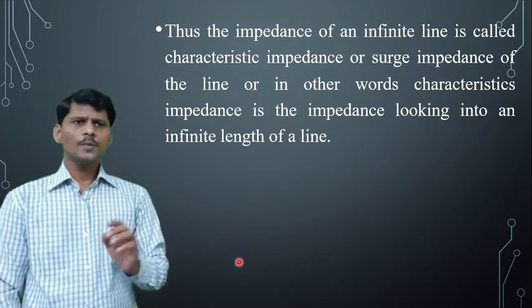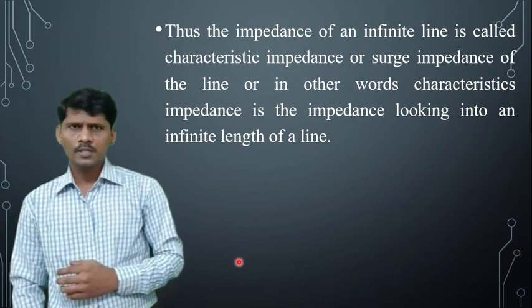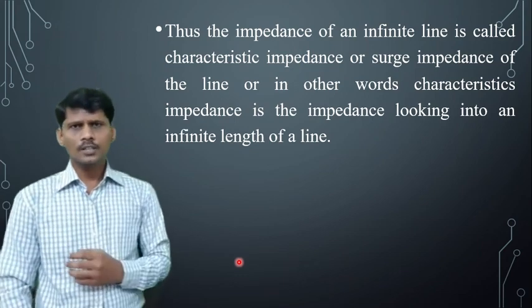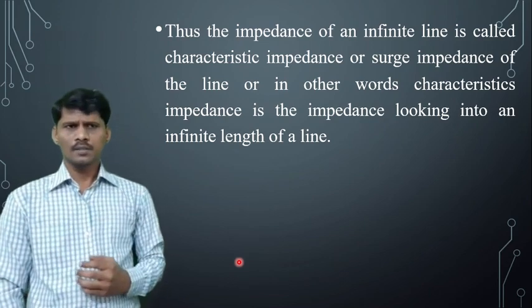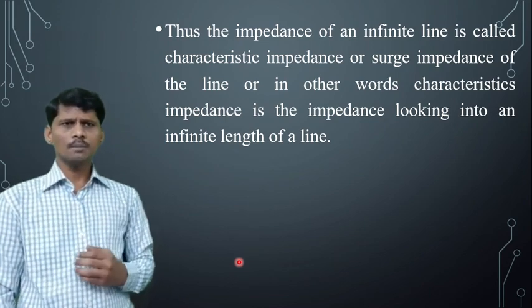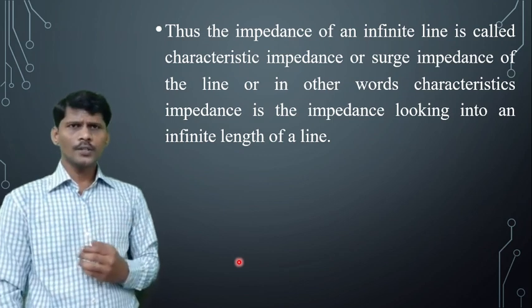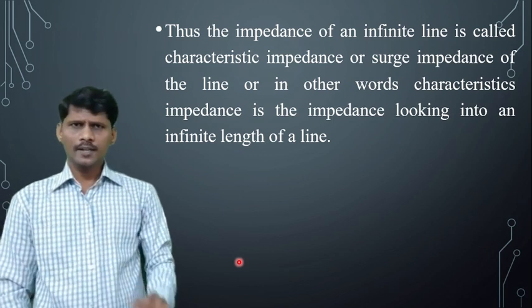Thus, the input impedance of an infinite transmission line is called the characteristic impedance. The characteristic impedance is also called the surge impedance. In other words, the characteristic impedance is the impedance looking into an infinite length of the transmission line.